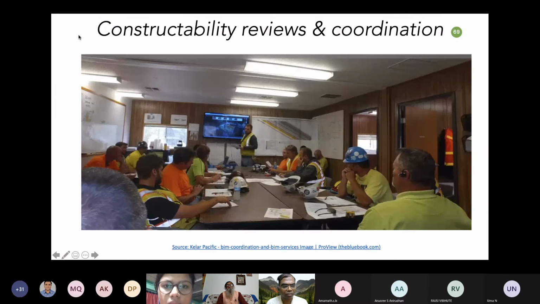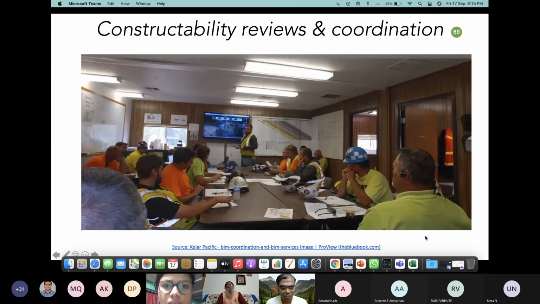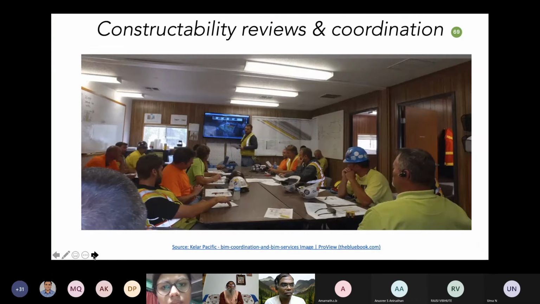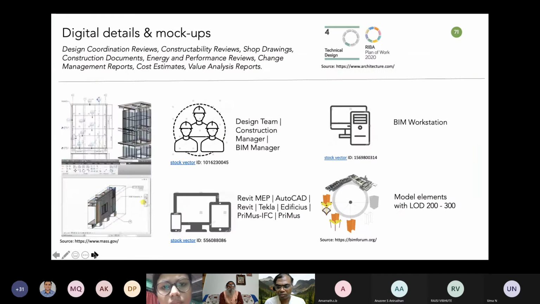So this is one of the areas, because when it comes to the field BIM, you have to have coordination meetings, and there is a BIM room set up, and construction management professionals should be able to coordinate for these kinds of meetings, and whatever coordination should be done can be activated. The BIM room for coordination meetings is one area.